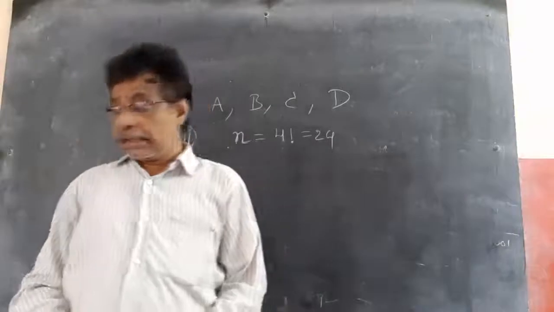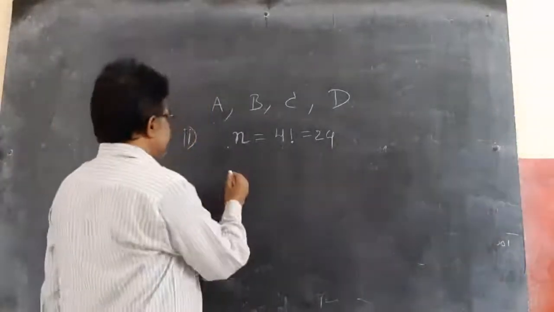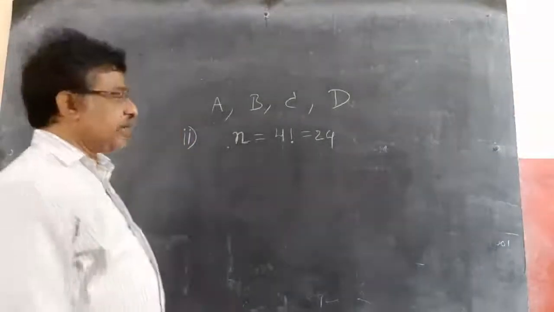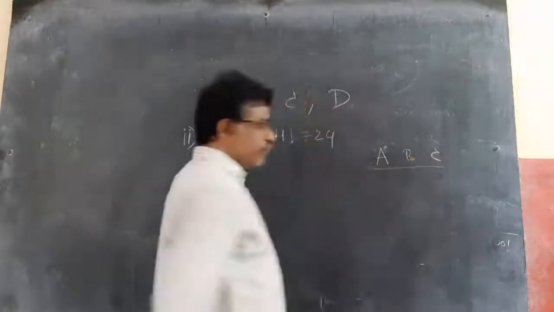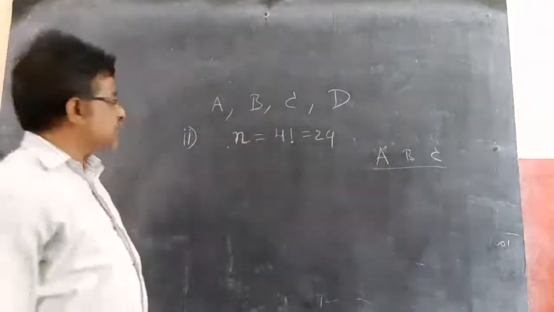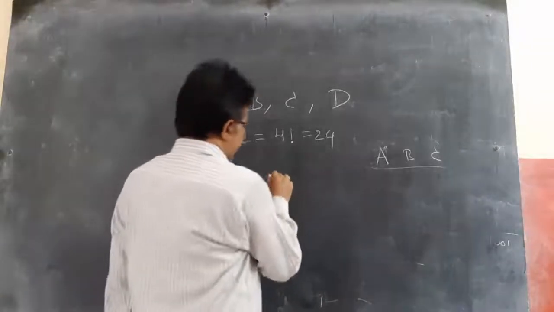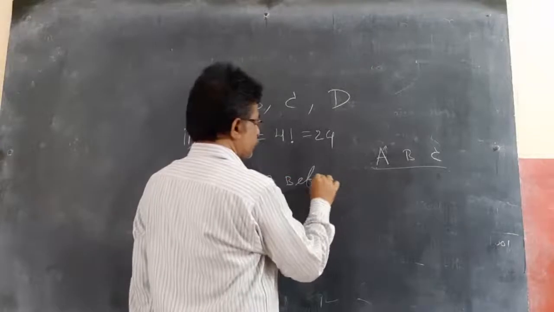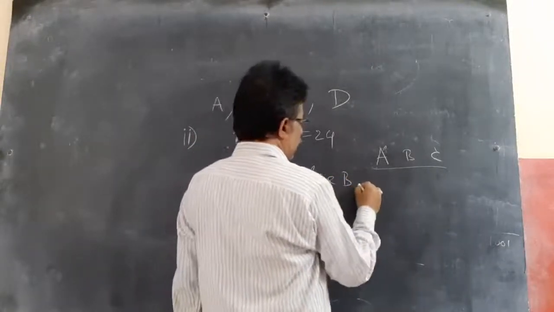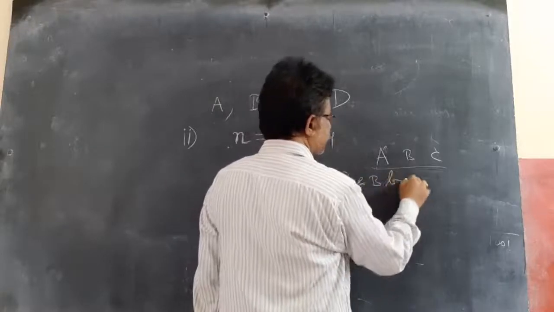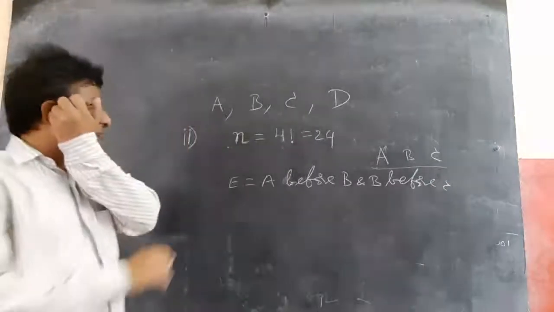In the same way, the second part asks: A before B, B before C. He should visit A before B and B before C. It means the order should be like this: A before B, B before C. So three things' order will not change, only one thing should be arranged. This order is asked, meaning A, B, C in one order.